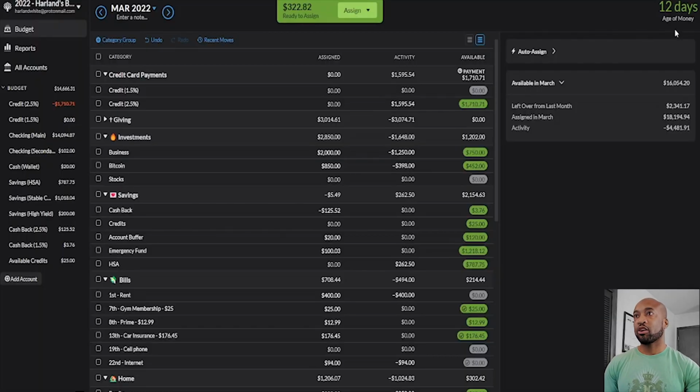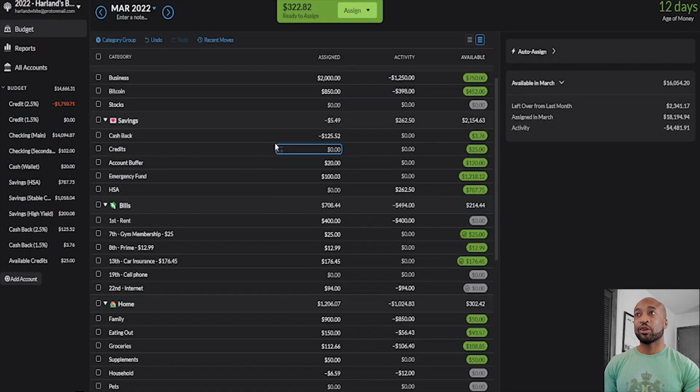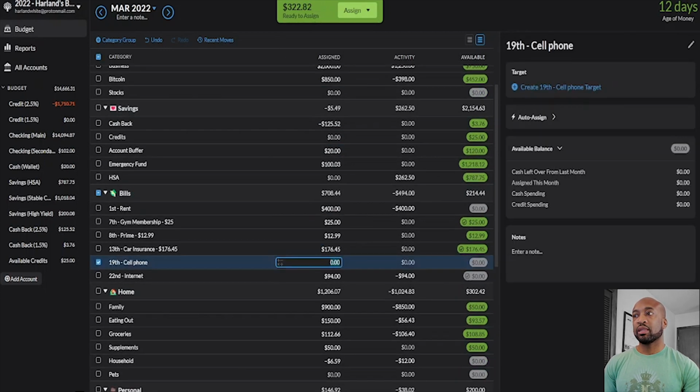And as you can see right here, I actually have $322.82 left that I still need to budget for. And so let's go ahead and give all of these remaining dollars a job. So I already have started my budget and I pretty much have budgeted for all of my categories. However, what I'm going to simply do is this cell phone bill is not due until the 19th. I will actually get another paycheck before this cell phone bill is due. But to demonstrate this, let's go ahead and put this $320.82 within this budget category. And there it is. I have given every dollar a job.